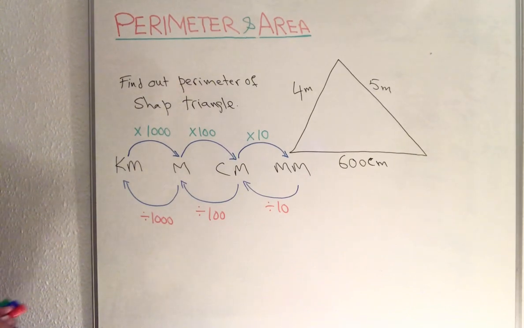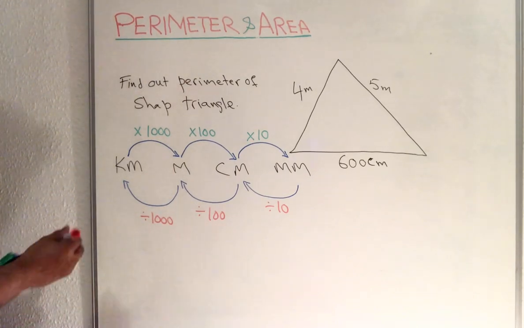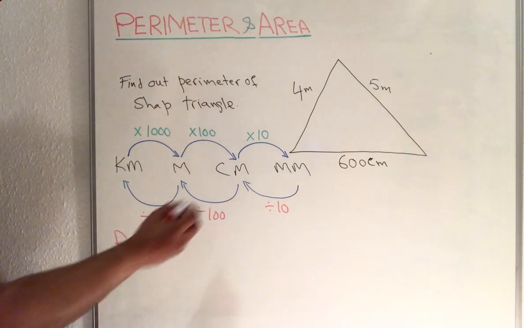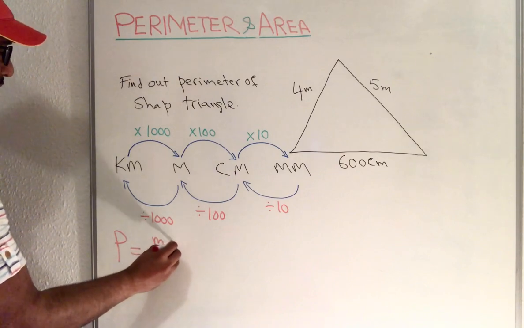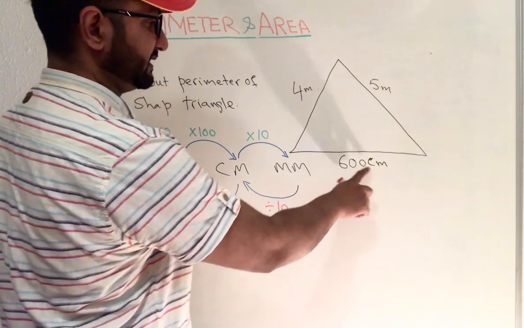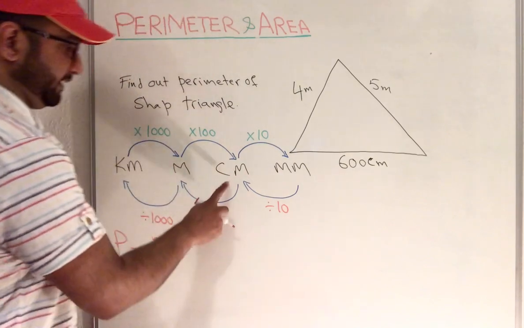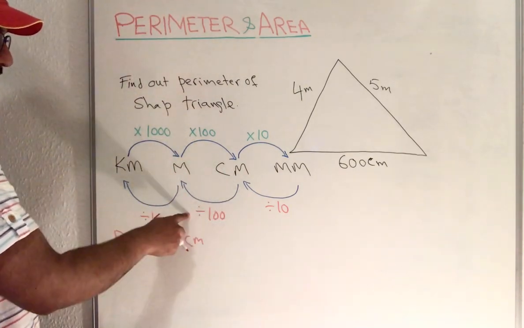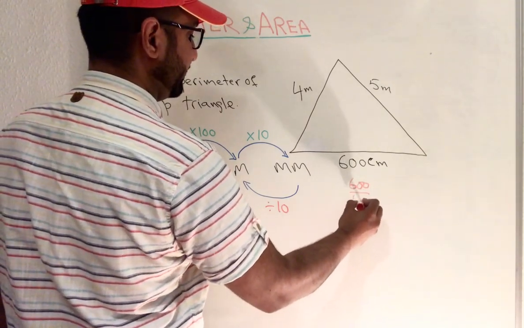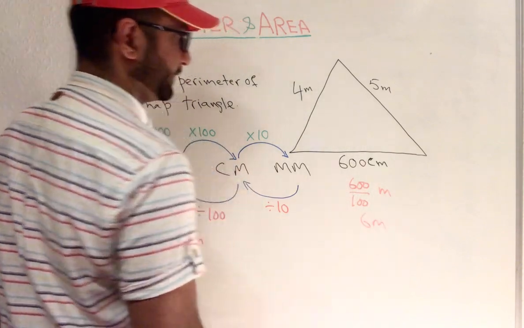Now you can see in here, you can find your perimeter answer either in meters or in centimeters. How? This is a centimeter. If you convert that centimeter to meter, from here to here, then you have to divide by 100. So 600 divided by 100 comes to 6 meter. That's one thing.